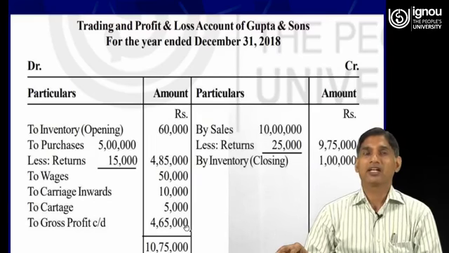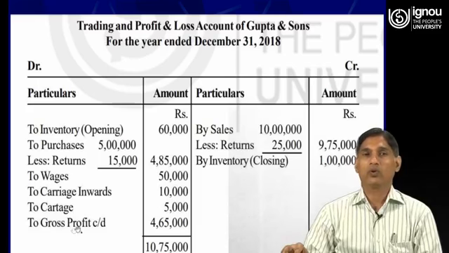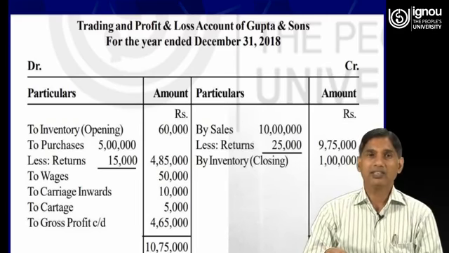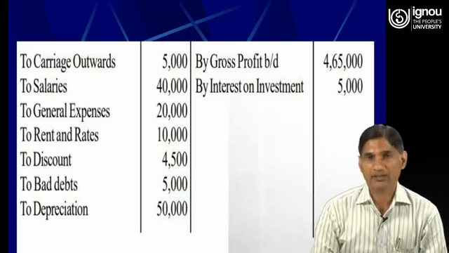And dear learners, I had told you that if the credit side of trading account is more than the total of the debit side, the balance amount will be known as gross profit. So here the gross profit is 4,65,000. Now the total is 10,75,000 and 10,75,000. Now we will see how the profit and loss account will be prepared.